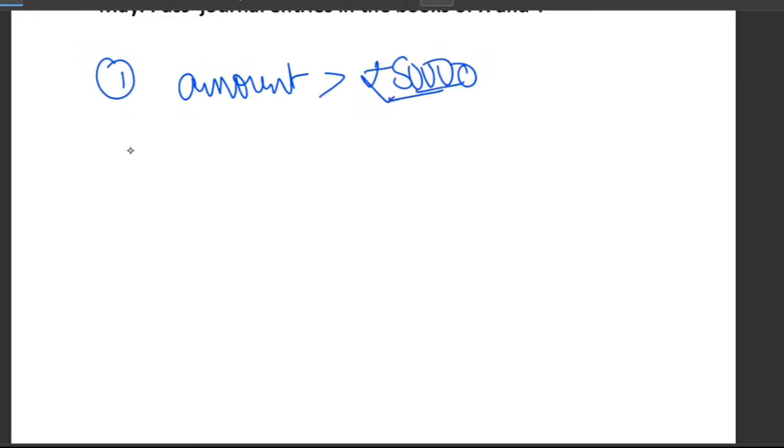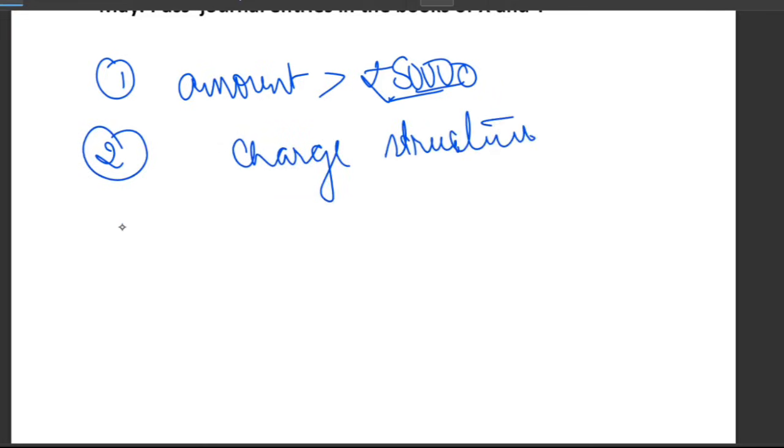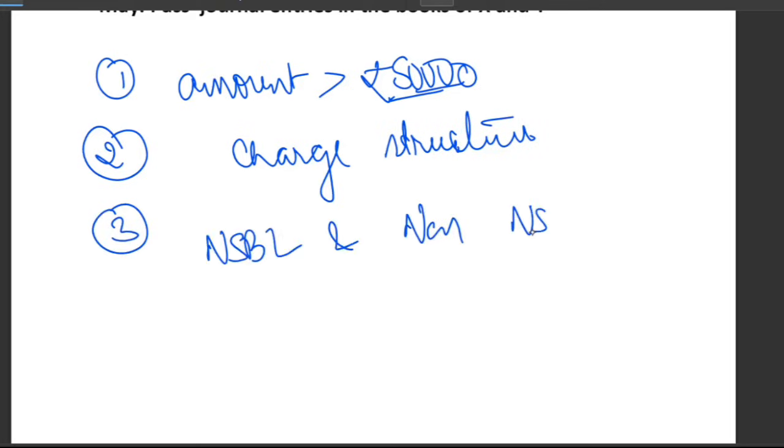The second is the charge structure. And the third is the difference between NSBL and non-NSBL beneficiaries. Now let's clear the concept in the simplest way possible.